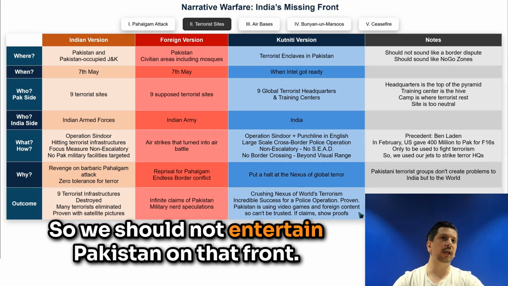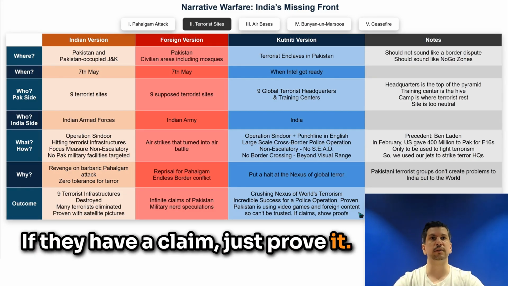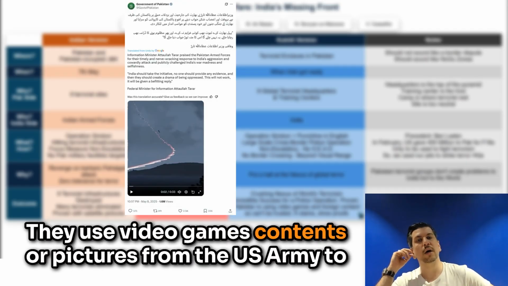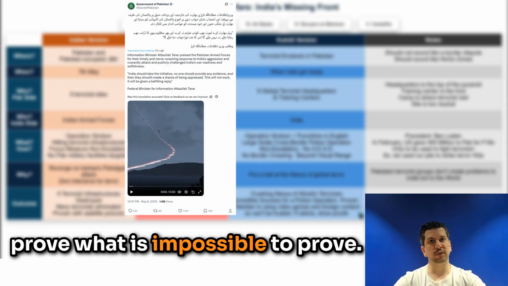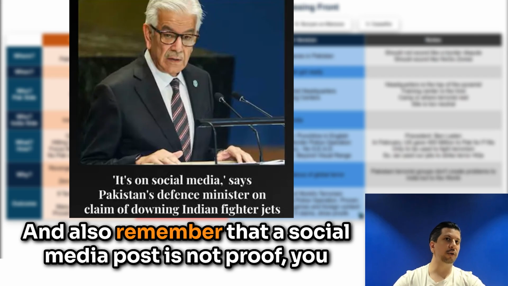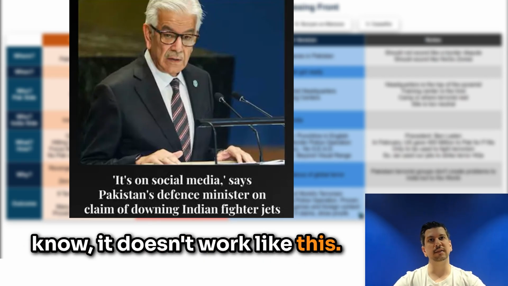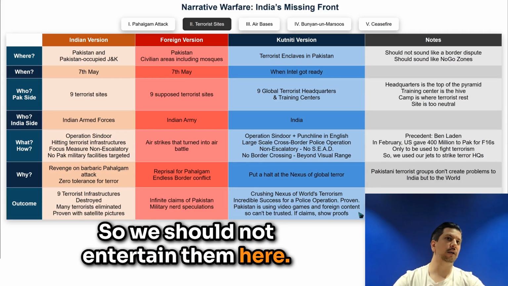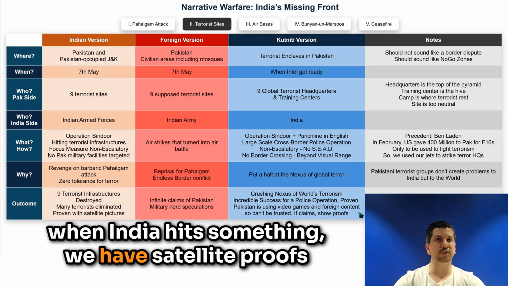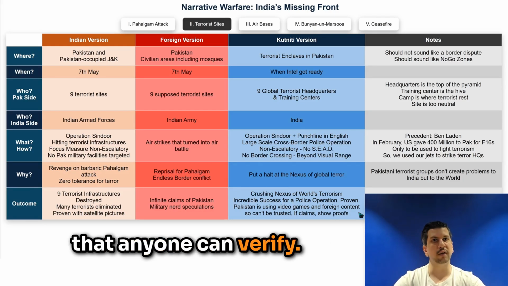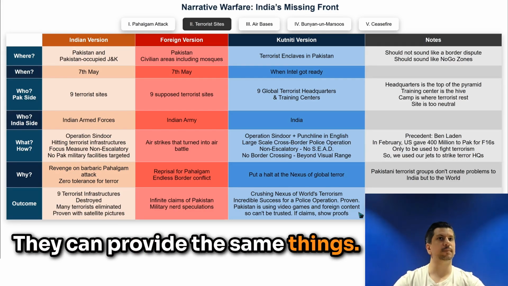So we should not entertain Pakistan on that front. If they have a claim, just prove it. They use video games content or pictures from the US Army to prove what is impossible to prove. And also remember that a social media post is not proof, it doesn't work like this. So we should not entertain them here. Every time they have a claim, show us proof. When India hits something, we have satellite proof that anyone can verify. They can provide the same things.